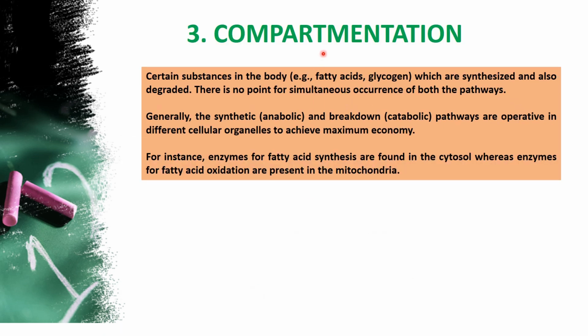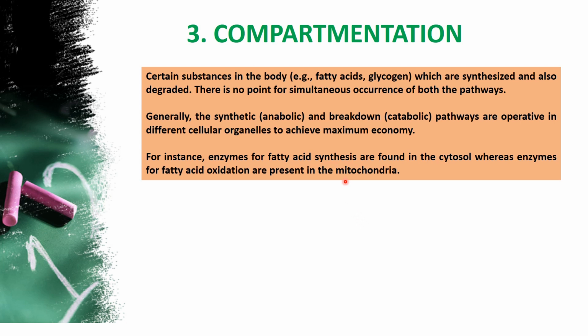And the third type of regulation is compartmentation. For example, as I told you, we know what metabolism is. It is nothing but anabolism plus catabolism. Anabolism is synthesis, catabolism is degradation. So our system will shift to only one pathway, either anabolism or catabolism. At a time, anabolism and catabolism won't both take place, unless anabolism is equal to catabolism, that means the rate of synthesis is equal to the rate of degradation.